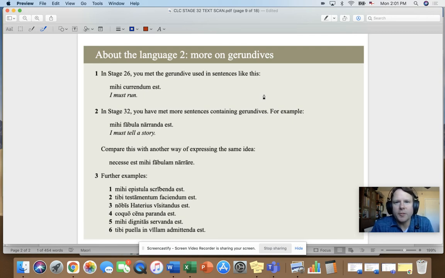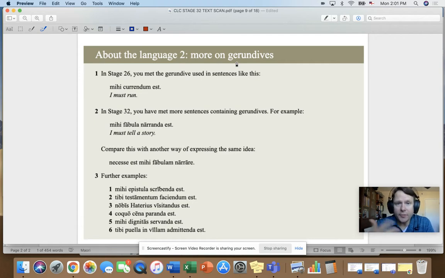Hello, hello. Welcome to Stage 32, and this is About the Language 2. We're learning a little bit more about the gerundives, and really what I wish that Cambridge would do was call this About the Language 2 the passive periphrastic, because that's really what we're talking about.